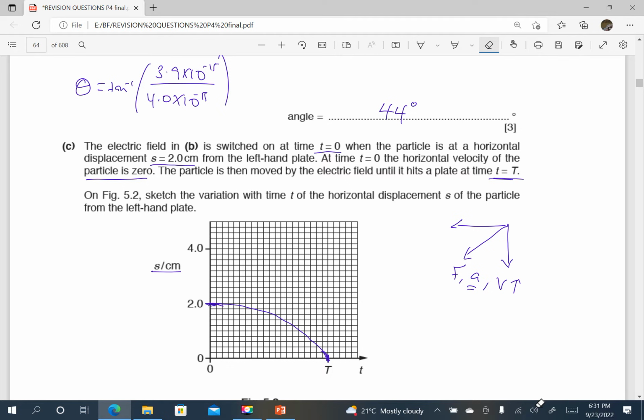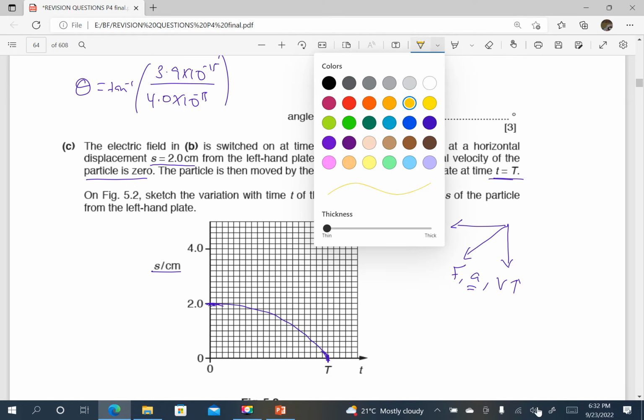It is a downward slope, and the magnitude of the gradient of the line increases with time, and the line ends at exactly t on the horizontal axis and 0 on the vertical axis. So that would be your graph. Okay, next.